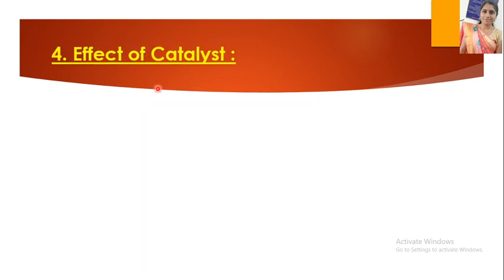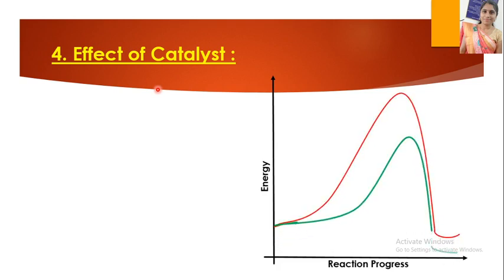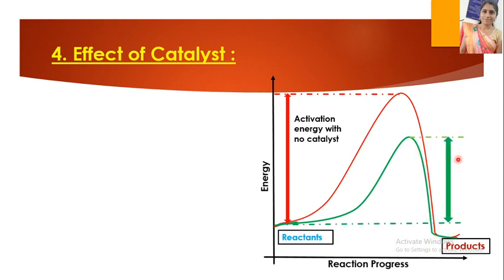The next factor is the effect of catalyst. Here we plot a graph of energy versus reaction progress. Here are the reactant molecules, here are the product molecules. This is the activation energy with no catalyst. If in a reaction we don't use a catalyst, this is the activation energy required to convert reactant into product, and this is the activation energy with catalyst.